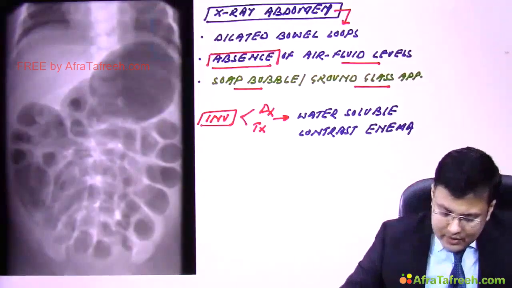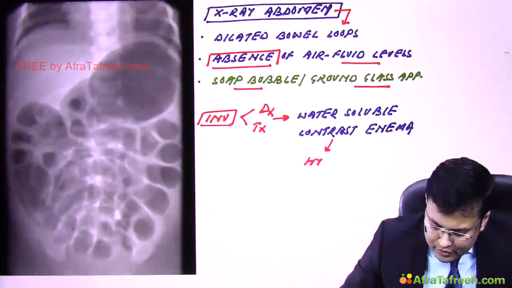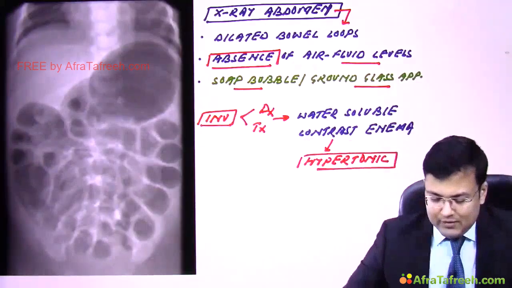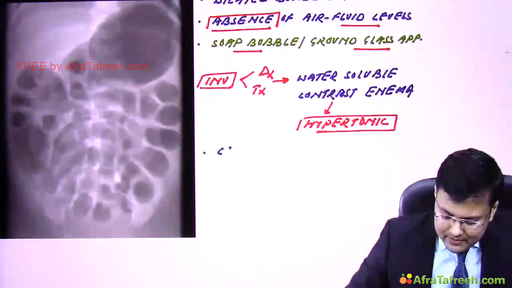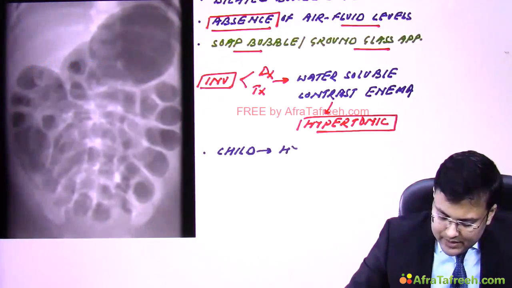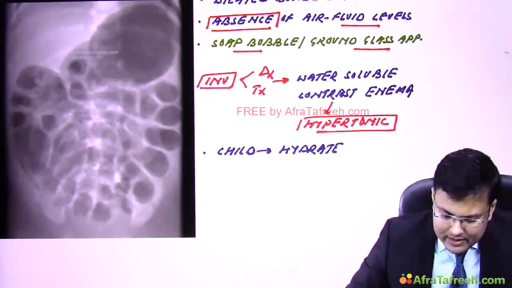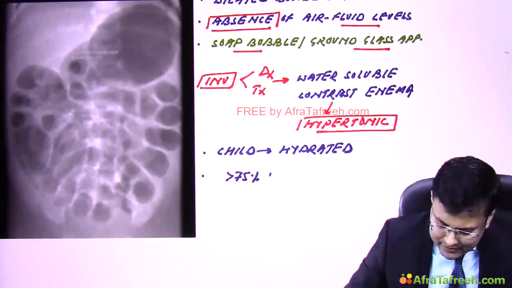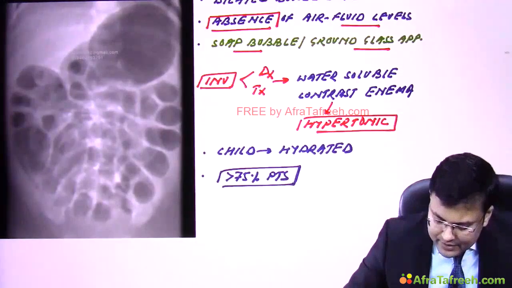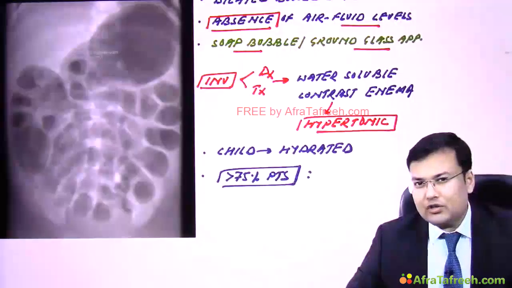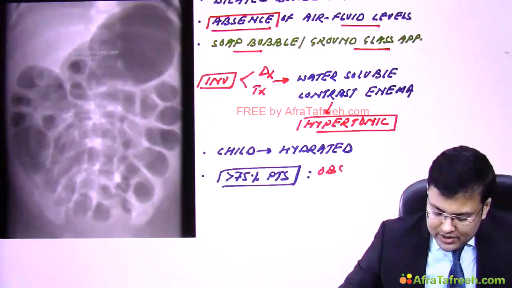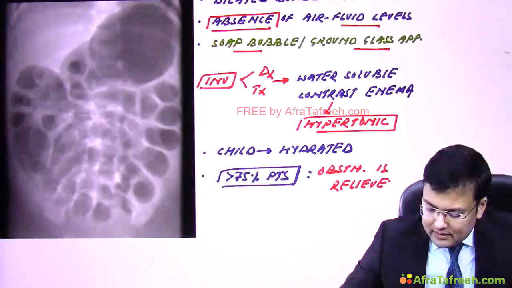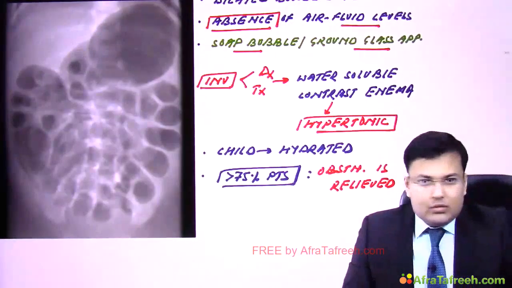So important points: this is a hypertonic solution. So what precaution do we have to take? The child should be hydrated. Second problem, that it is effective only in 75% of patients. So in 75% of patients, after use of water soluble contrast enema, obstruction is relieved. Clear? Now see what happens to the rest of the patients.